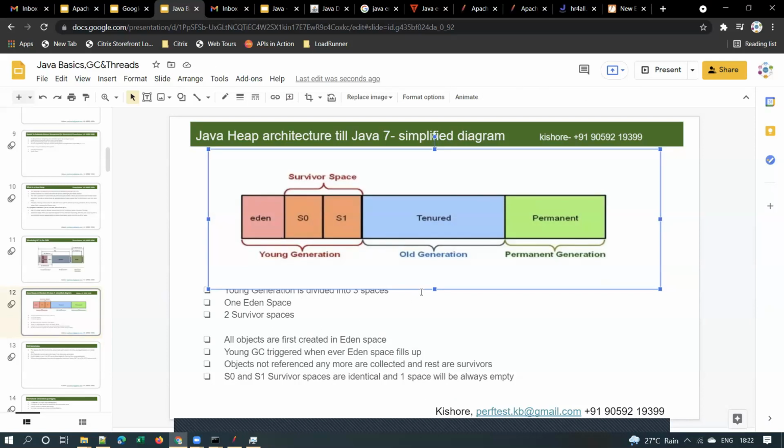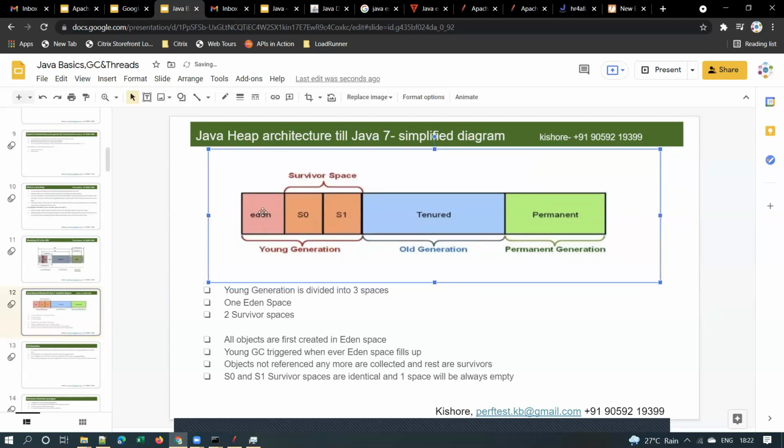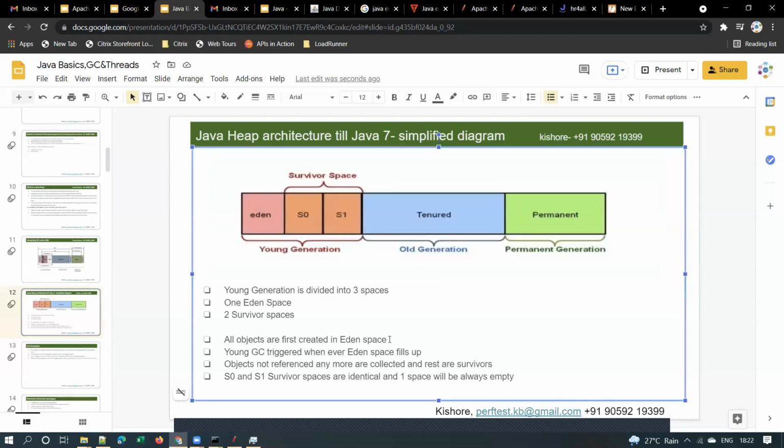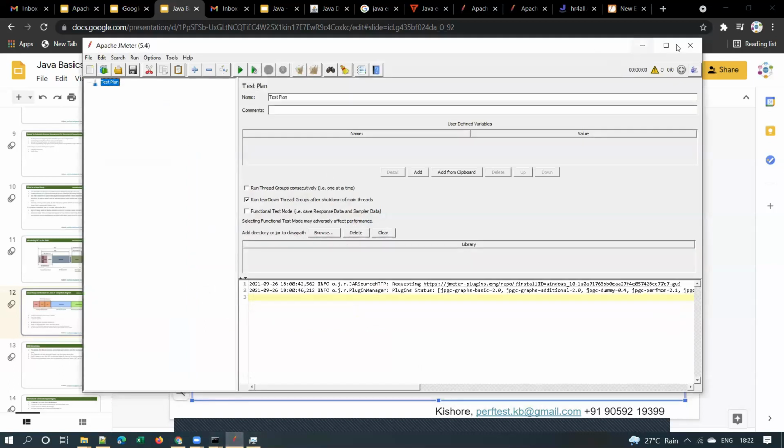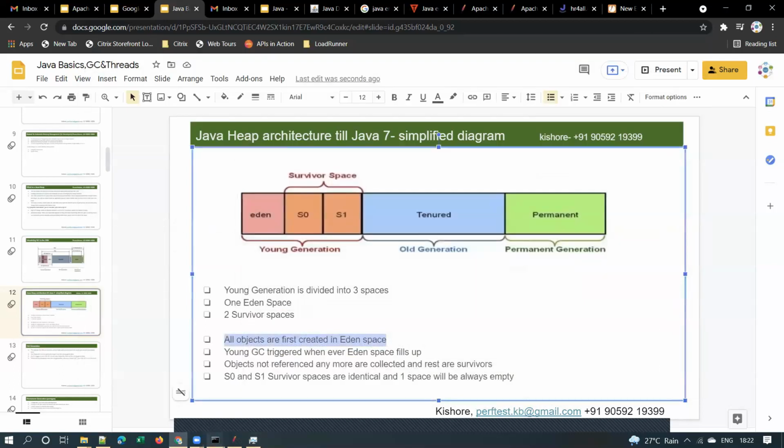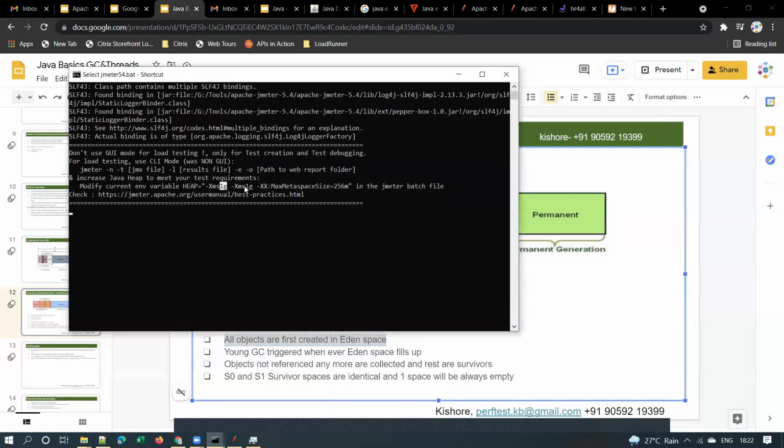Is it clear, guys? Yes. All those objects will be created. In that way, thousands of users will be using that application, right? So for every user accessing the application, multiple objects will be created, and all those objects will be first created in Eden space, right? Means you understood, right? This 1 GB of RAM that is allocated for the Java program here, right?